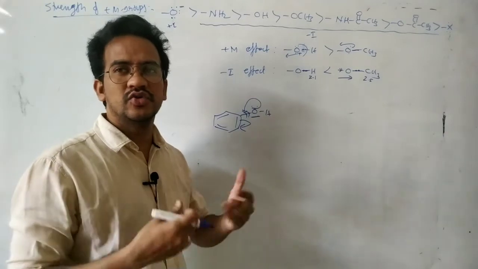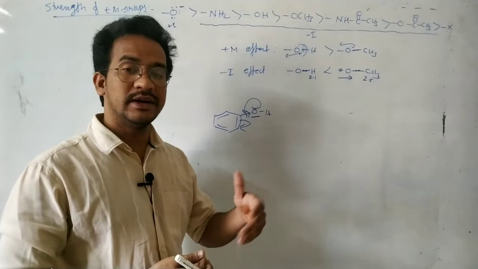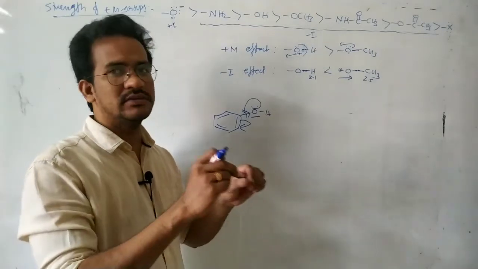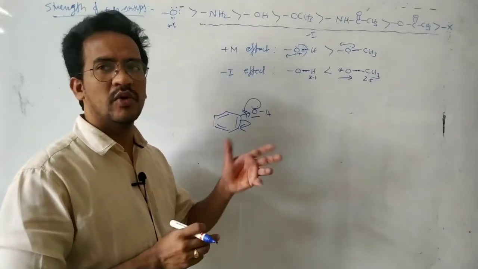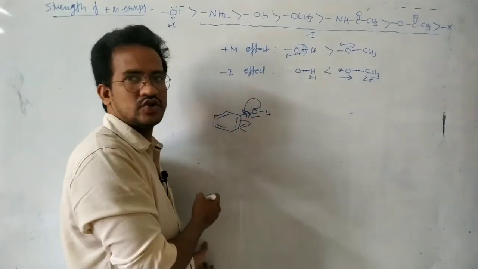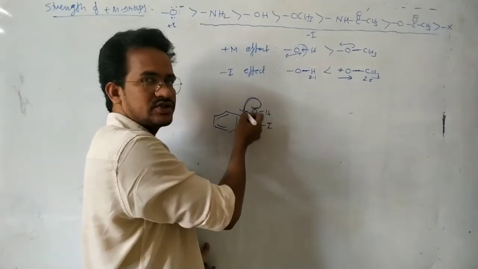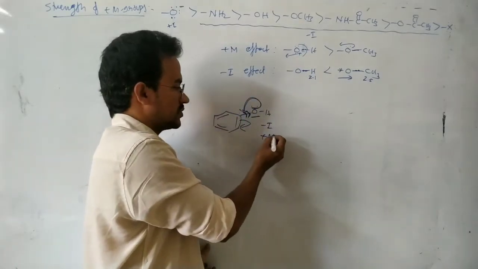But resonance is working through the pi bonds by the delocalization of electrons. Inductive effect is not a delocalization. Just it is a movement of the sigma bonding electrons towards the more electronegative atom. So here this oxygen attracts the sigma electrons towards itself, acting as a minus I group. But donating non-bonding electrons into the benzene ring, acting as a plus M group.